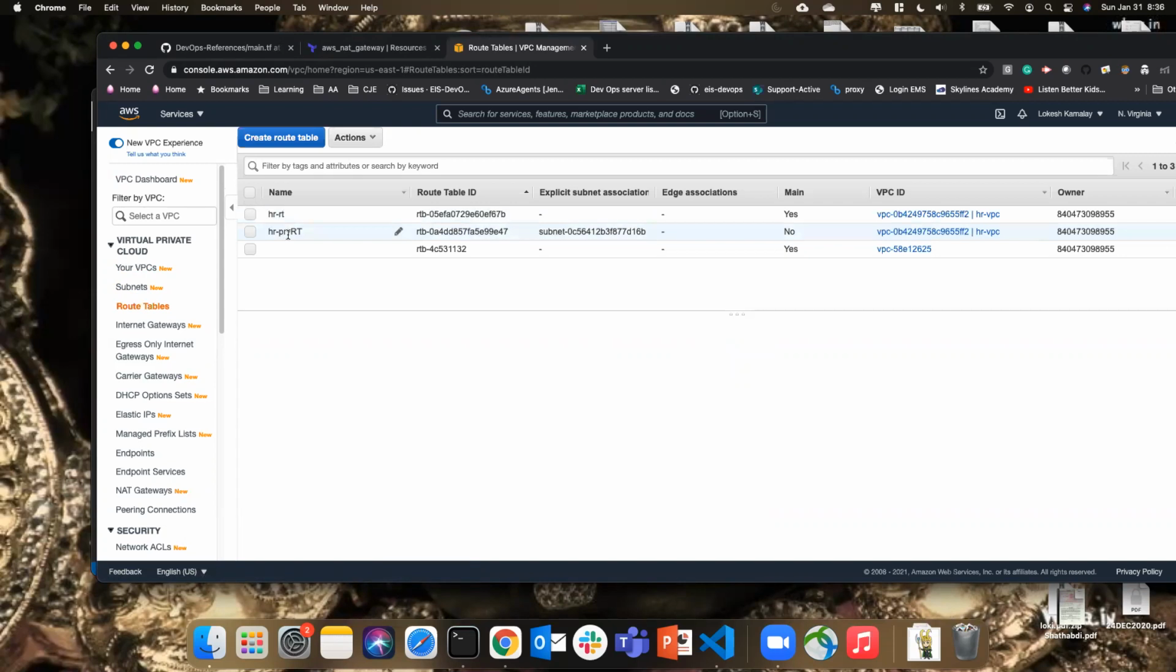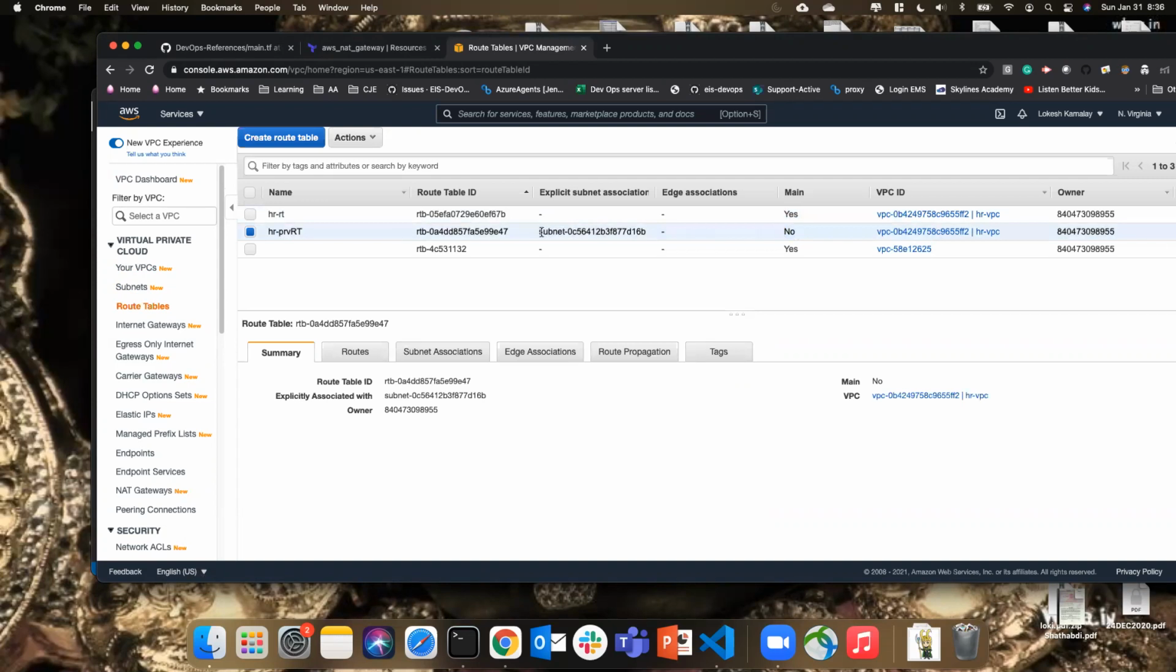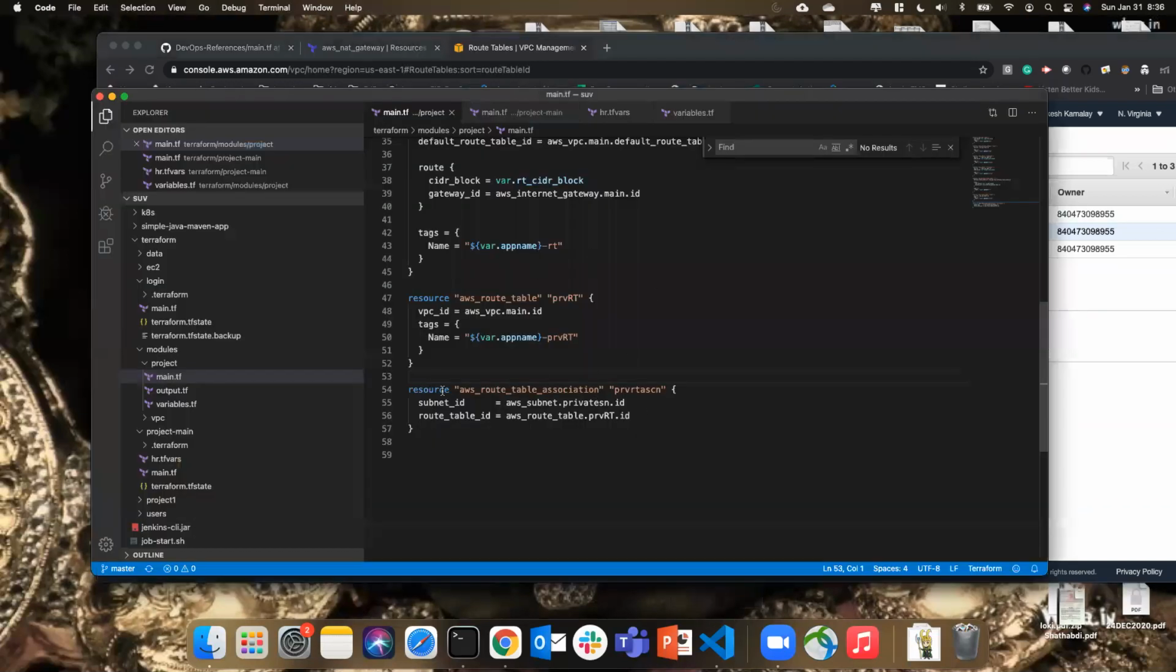See, HR route, HR private route. So this is the default one, which is yes. This is the not default one, and the private subnet is associated. This is what we have done with the VPC creation manually, but now we have done the same automated way using Terraform. Create. So now let me show you one more thing, guys.